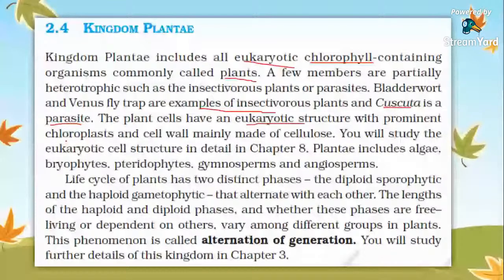The eukaryotic cell, all these we will learn in detail in chapter 8 of your NCERT. The chapters are: the living world, biological classification, plant kingdom, animal kingdom, morphology, anatomy, structural organization, and the eighth chapter is what I am taking right now, that is Cell: The Unit of Life. Yes, cell, the unit of life.